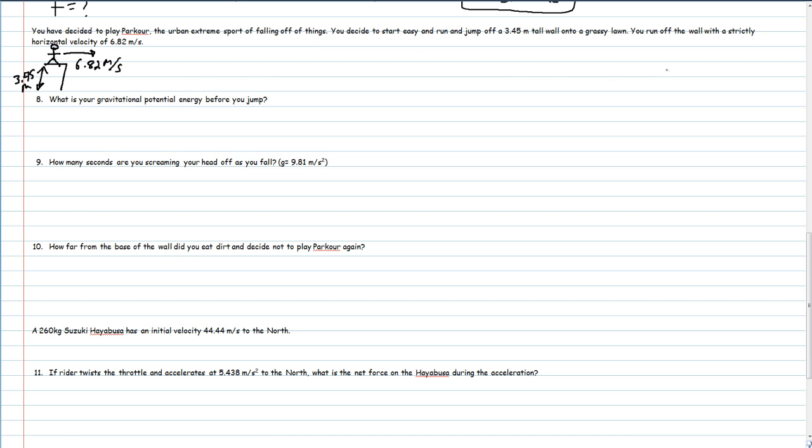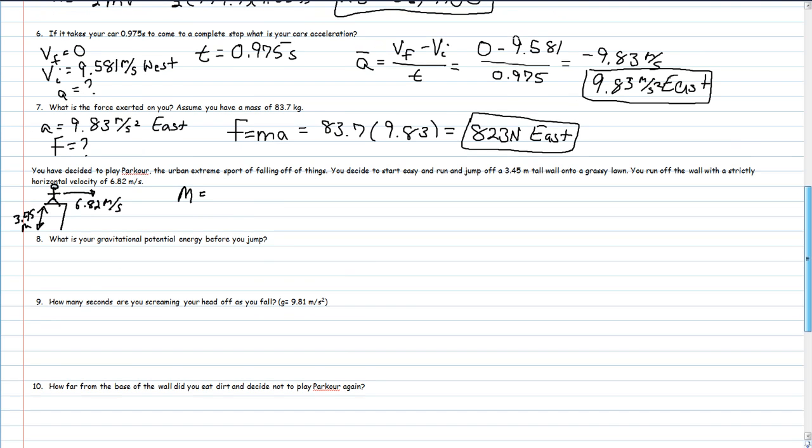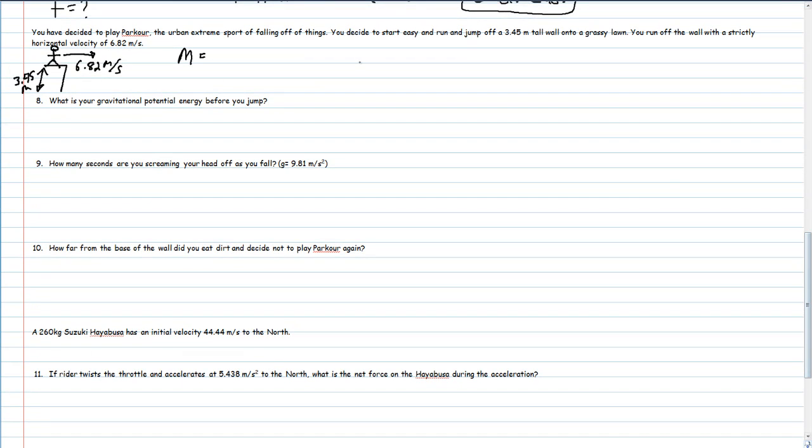Okay. What is your gravitational potential energy before you jump? Well, I'm going to assume that your mass equals the same mass that we had for you in the last problem, which was 83.7 kilograms. Gravitational potential energy is mass times acceleration of gravity times your height.